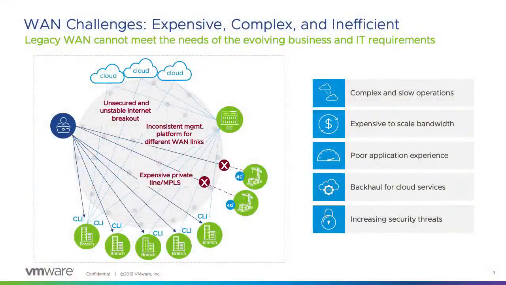So these are the current WAN challenges, which most of you are already well aware of. I will highlight these challenges quickly, and then I would like to focus more on real life SD-WAN use cases in the customer environment. The existing WAN links are really complex and slow to operate. What does that mean?